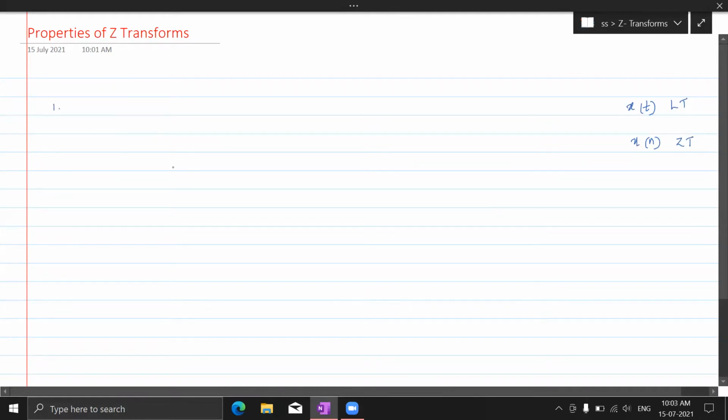Fine. The first property is linearity. What does it say?